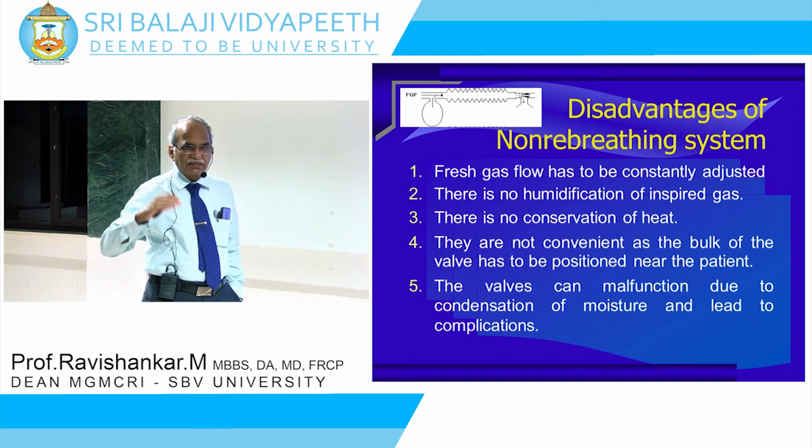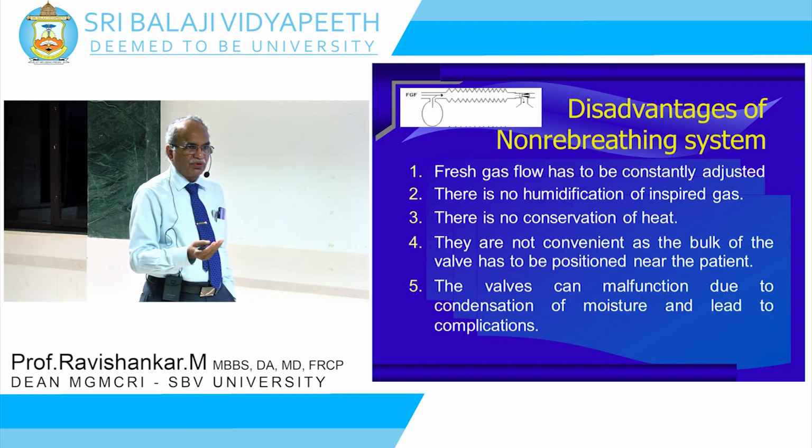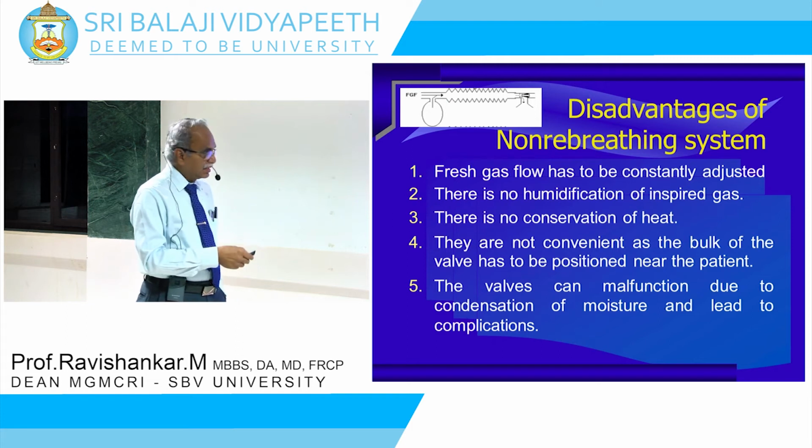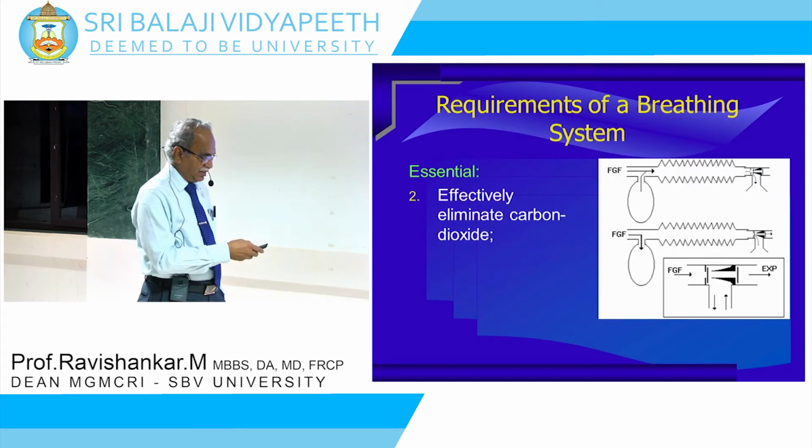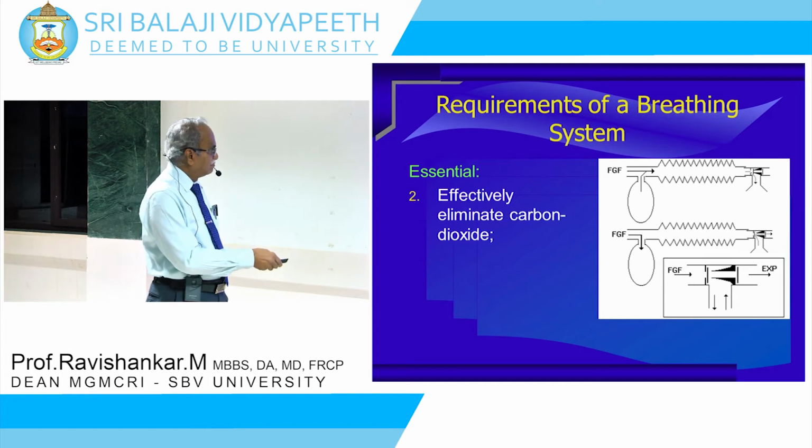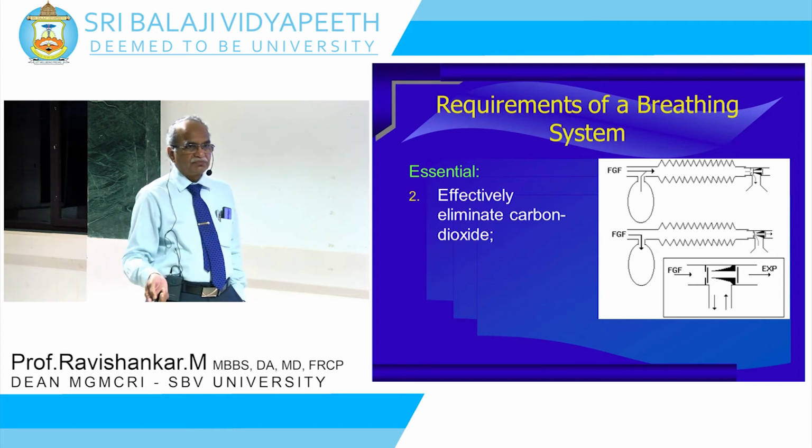And if the patient is hypoventilating, breathing less, and your flow is more, then the possibility is that the valve will get stuck. This bag will become tense because the flow is more, and this pressure itself will close that other expiratory valve like this, and then the patient will not be able to breathe out.